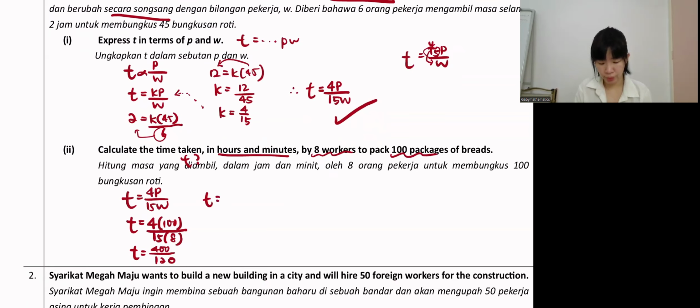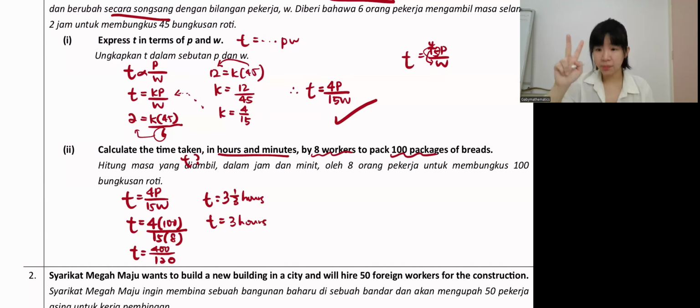So T equals 3 and 1 over 3 hours, because the time we use is hour. But now they want it in hours and minutes. So it is 3 hours and how much? 1 over 3 hours is how much in minutes? 1 over 3 times 60 is 20. So 3 hours, 20 minutes.